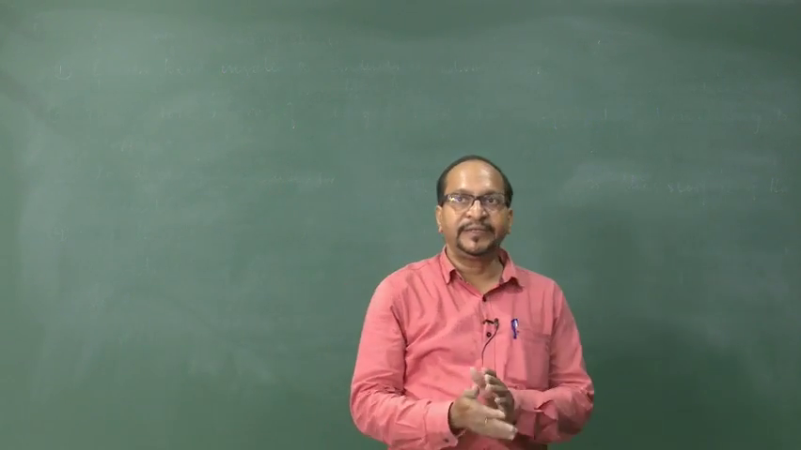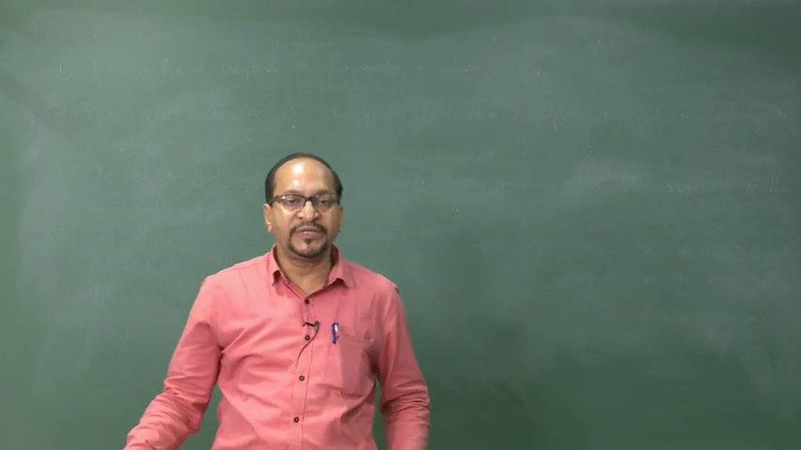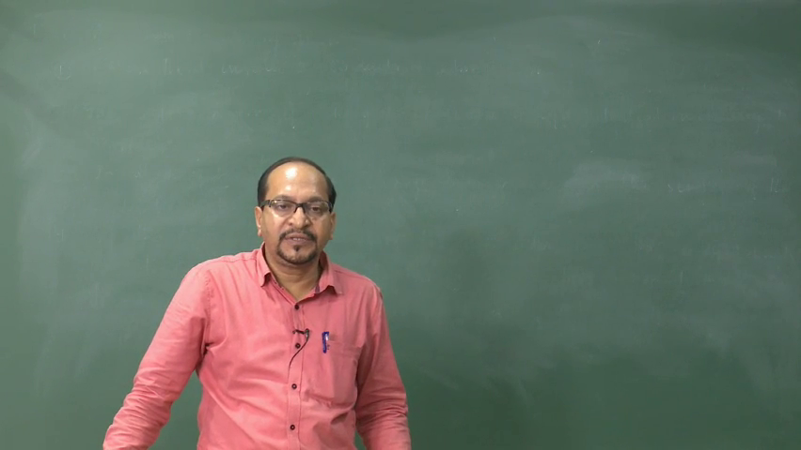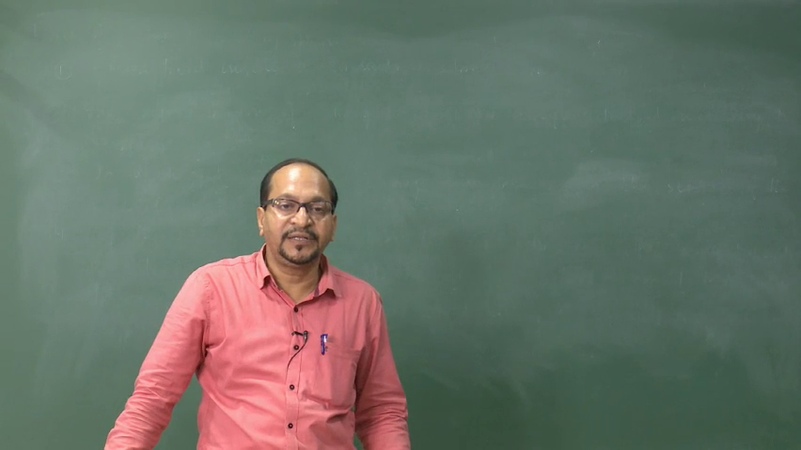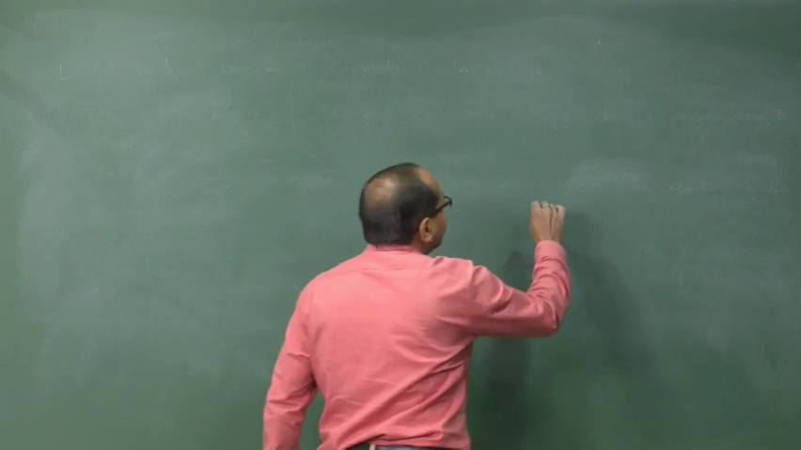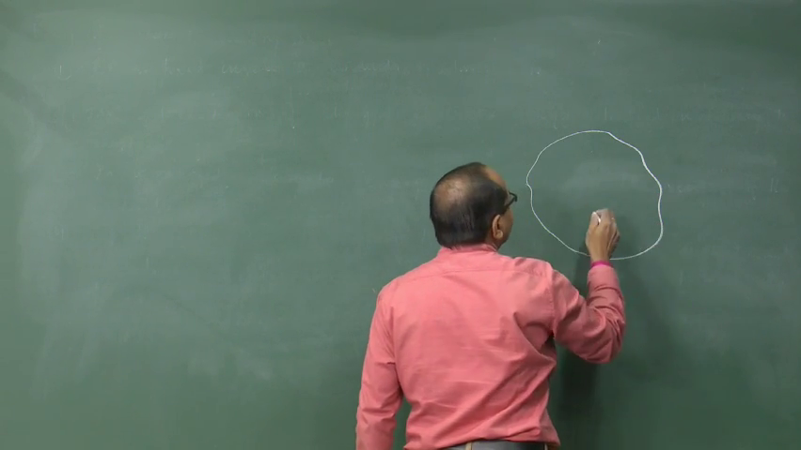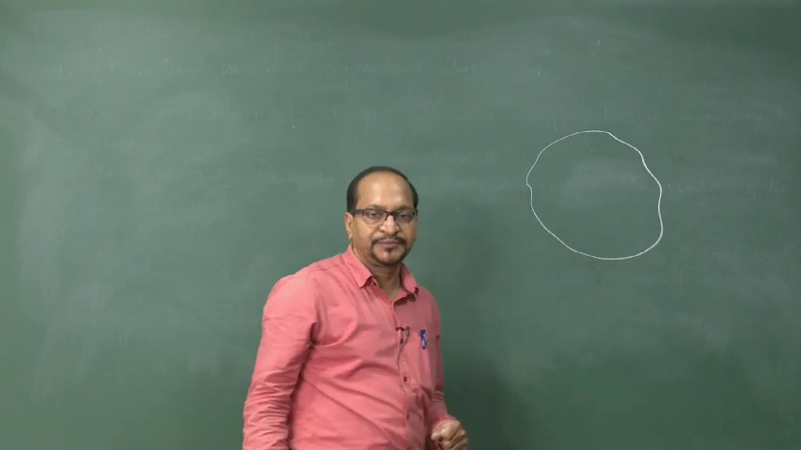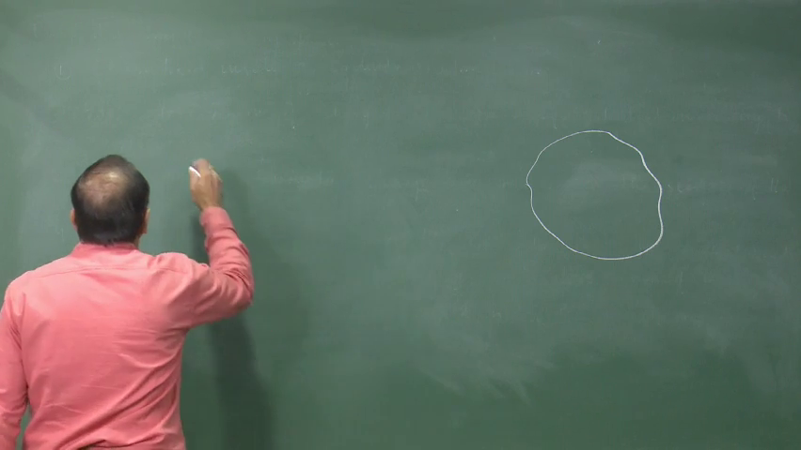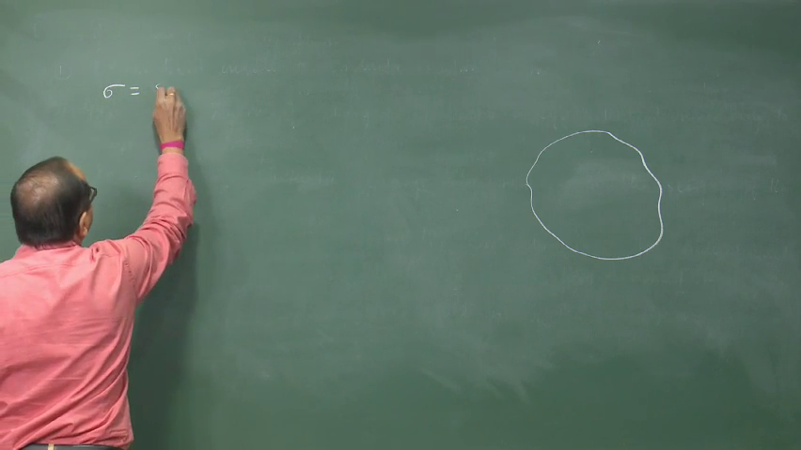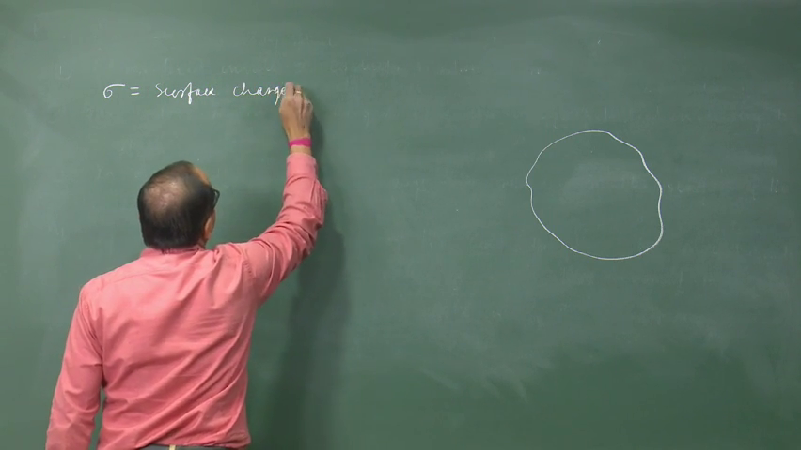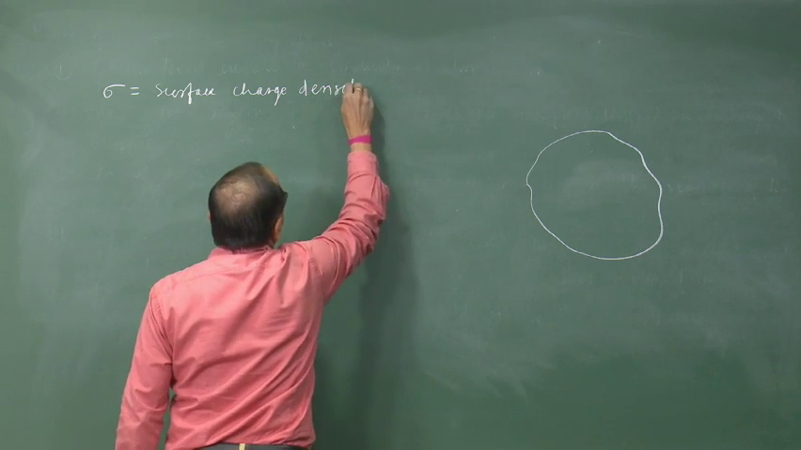Now, let us calculate the electric field due to a charged conductor and what is the force on the surface of the conductor. Because of this field, what is the force experienced by the surface of the conductor. Suppose this is a conductor in which we have given some charge. The charge will be uniformly distributed over its surface, which will give rise to a uniform surface charge density sigma, that is charge per unit area.